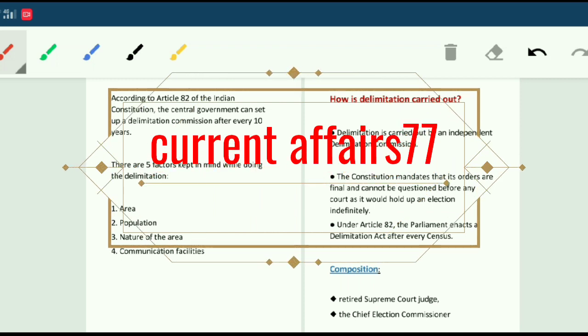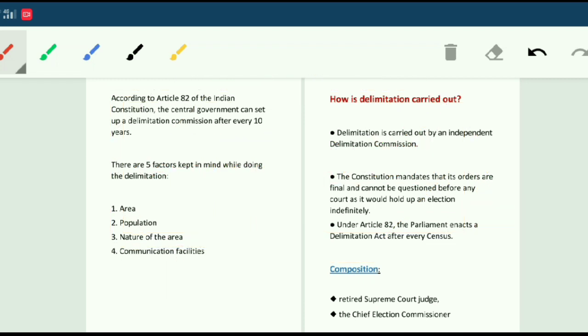Today is 24 August and we are going to discuss a very relevant topic from our UPSC and state PCS perspective, that is delimitation and its commission.